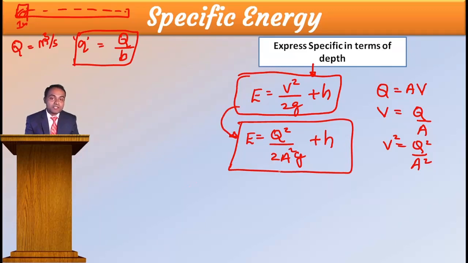Because in this equation, the first term contains Q, that is constant, g, gravity, that is also constant, 2 is constant. Then area is varying.